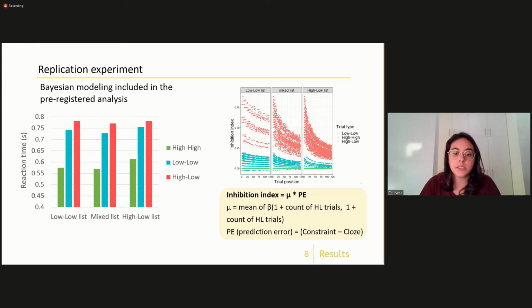These are the results. I won't go into more details since the results are in line with the results I just showed in the previous experiment. But if anyone is interested, you can ask me about it later.